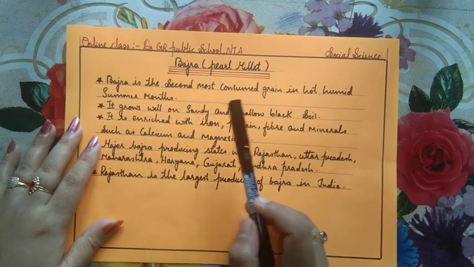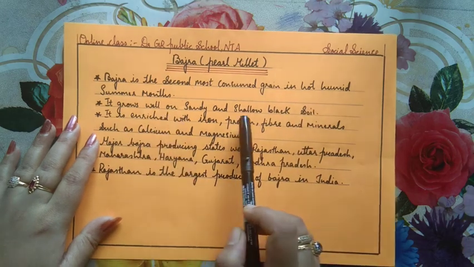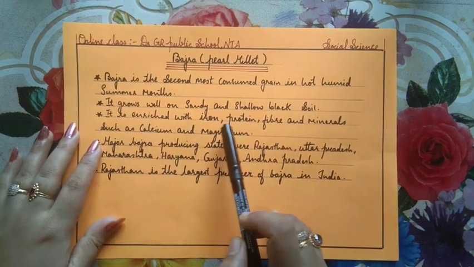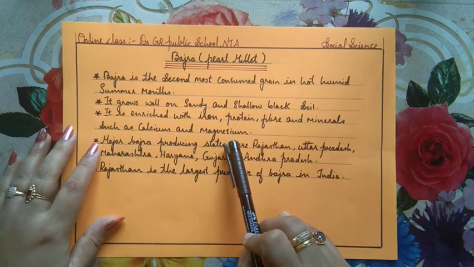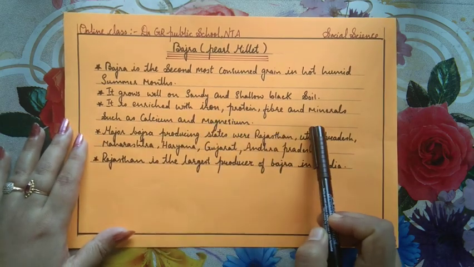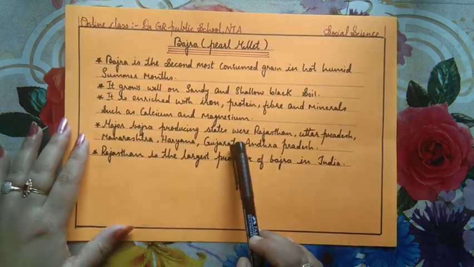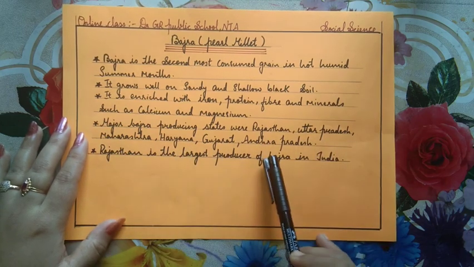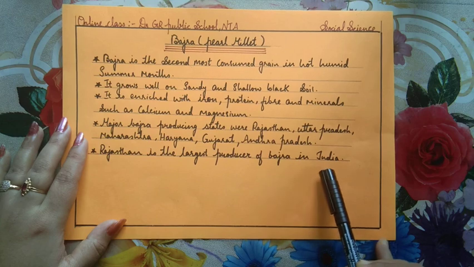It grows well on sandy and shallow black soil. It is enriched with iron, protein, fiber and minerals such as calcium and magnesium. Major bajra producing states are Rajasthan, Uttar Pradesh, Maharashtra, Haryana, Gujarat and Andhra Pradesh. Rajasthan is the largest producer of bajra in India.